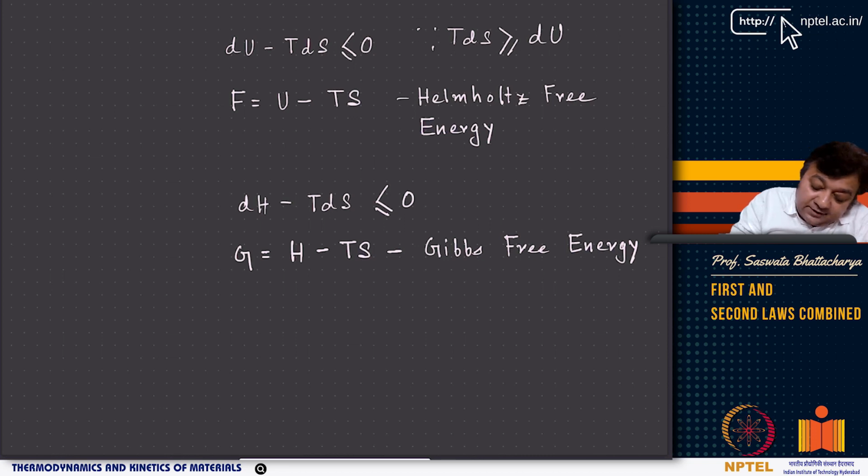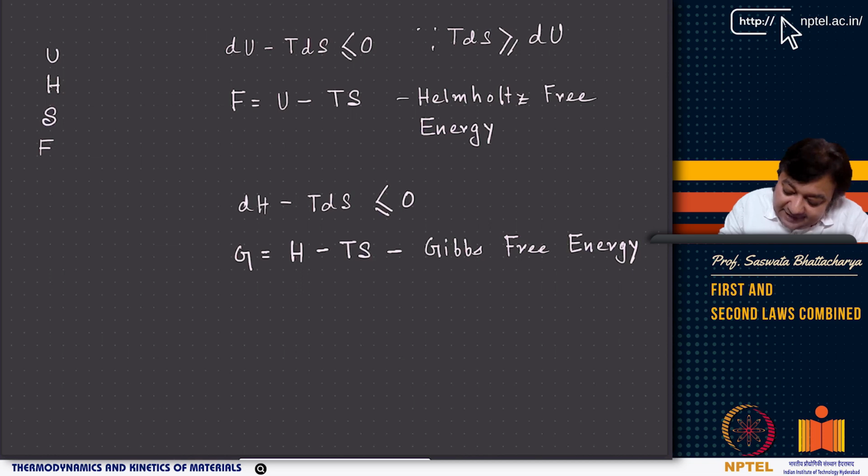So we have now encountered U, then we have H, and then S, and using U and S we can define F, which is the Helmholtz free energy.